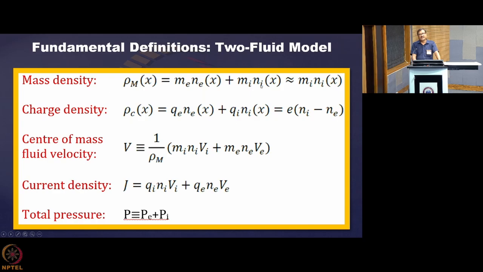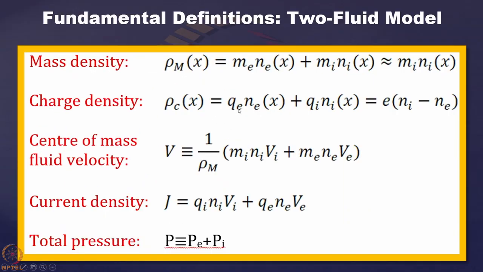That gives the mass per unit volume, which is nothing but the mass density. Similarly, when you multiply the number of electrons by the electronic charge and the number of ions by the ionic charge and sum up, you get the charge density.